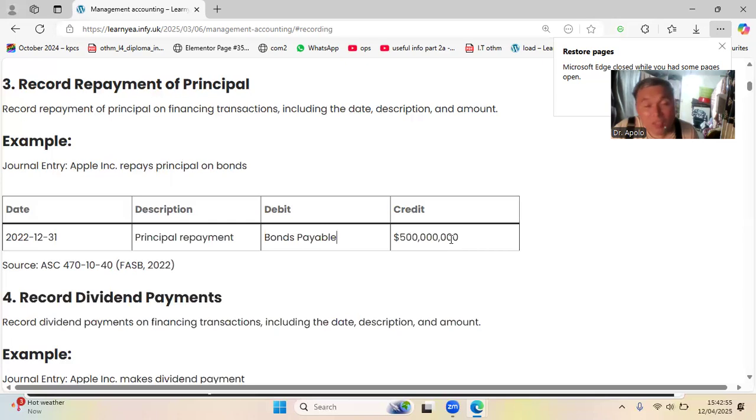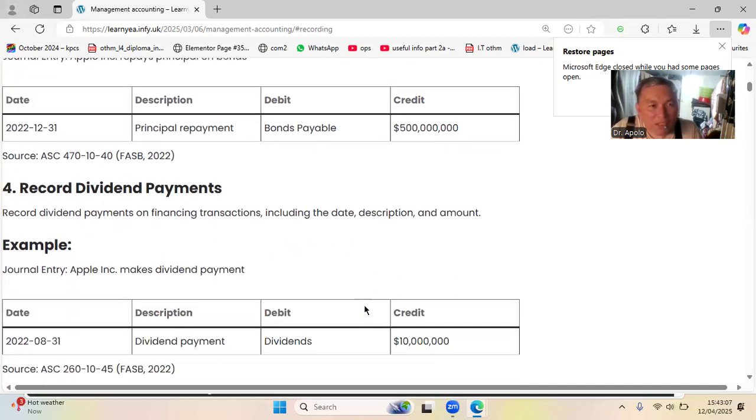Number four, take note, by the way, accounting is just a process. Take note of the procedure: one, two, three, four. For example, in recording dividend payments, the style is like this. Record dividend payments, a financing transaction, including the date, always the date, description, and the amount. Why the date? Why the description? Because they are going to trace where the money goes.